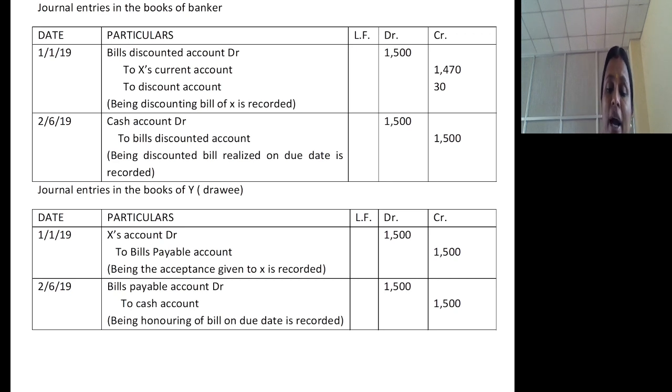In the books of Y, the drawee, on the date of accepting the bill and sending it back to the drawer, journal entry is drawer's account debtor to bills payable account. On the due date, he is honoring the bill, journal entry is bills payable account debtor to cash account.